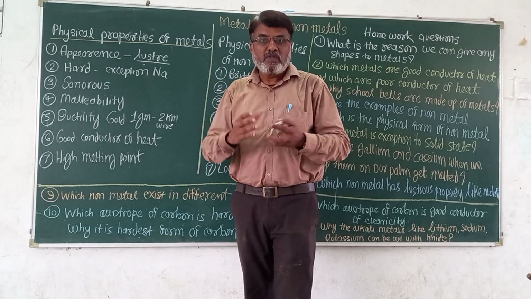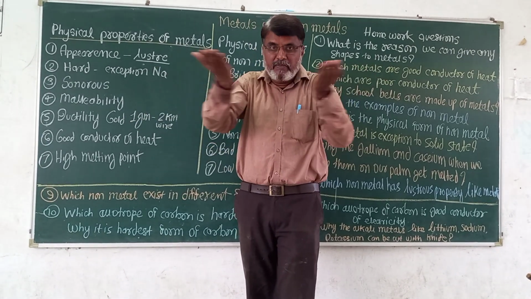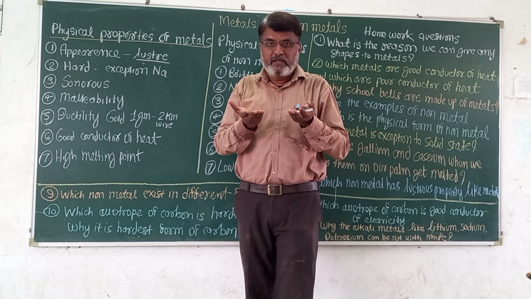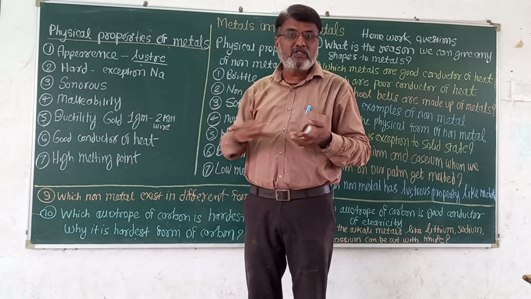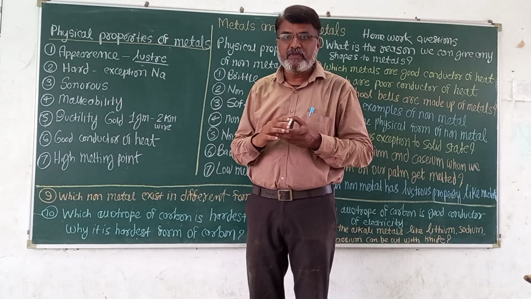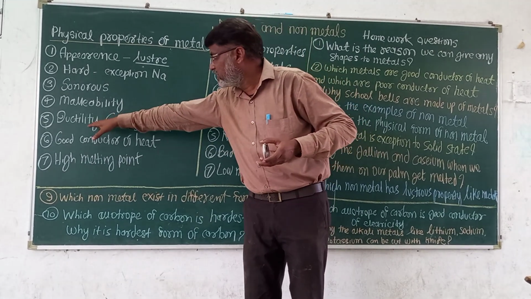Then we can make a thin sheet of metal, just like tin shade of aluminium. That property is called malleability. And the next property is ductility.